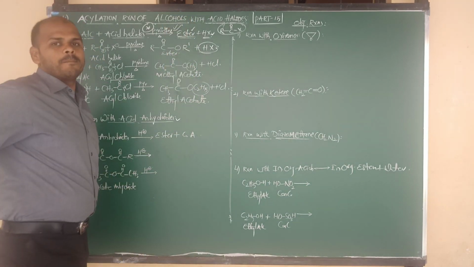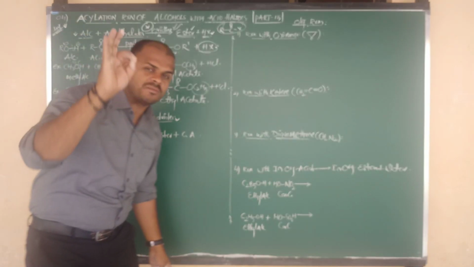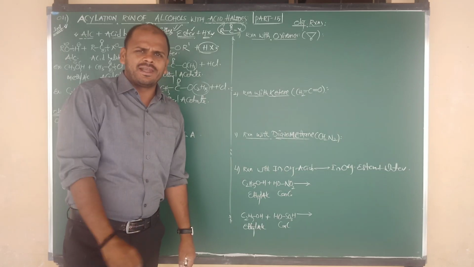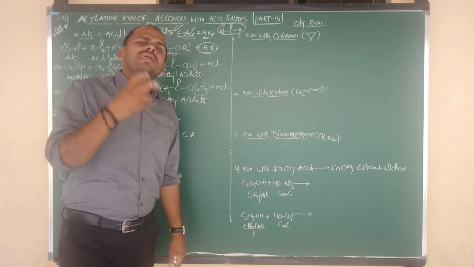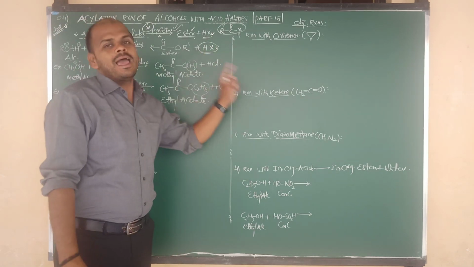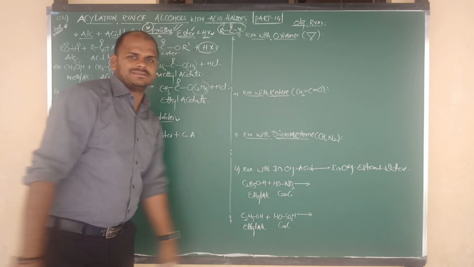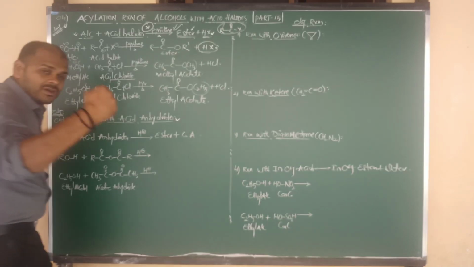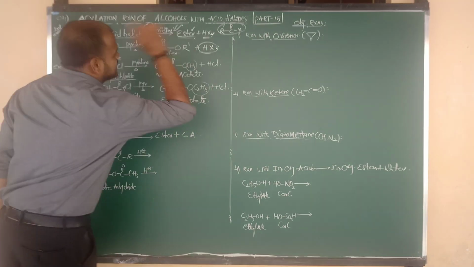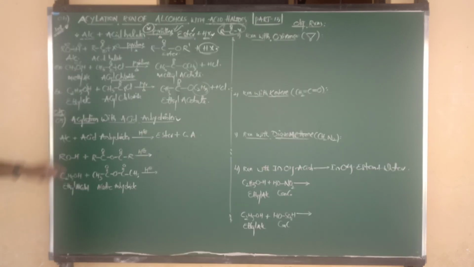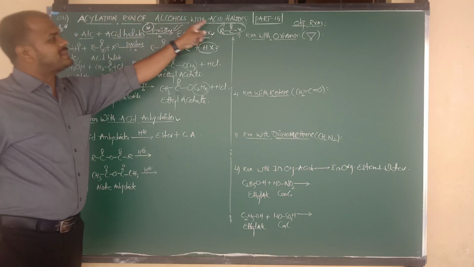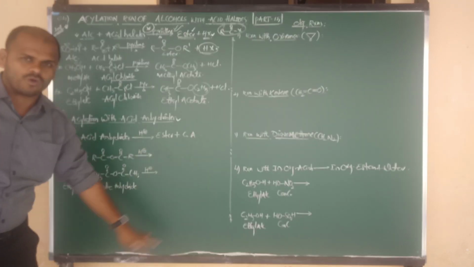This is repeated many times in objective questions: what is the use of pyridine in acylation? Pyridine is used to remove HCl. When the base combines with the acid, it is neutralized, and we get our main product, which is ester. So the acylation of alcohols with acid halides is over.